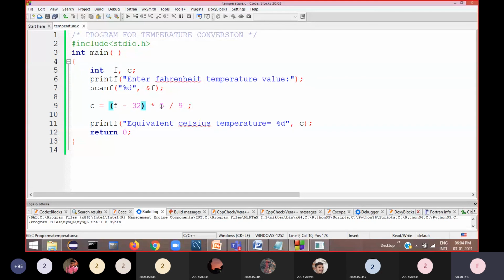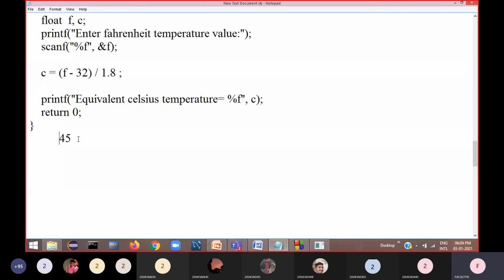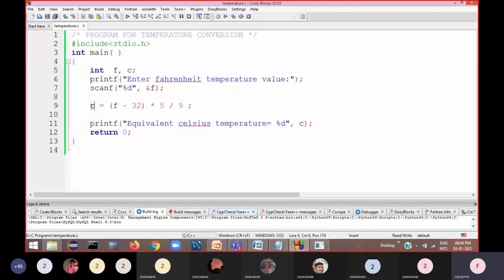Even if you get a floating point number, like some dot 987, the compiler truncates the decimal part, and only the integer part is stored in C. So when you print with percentage d, you get only 36.